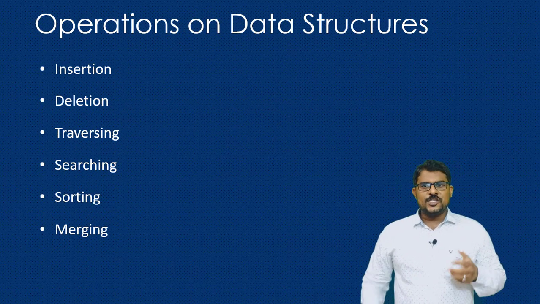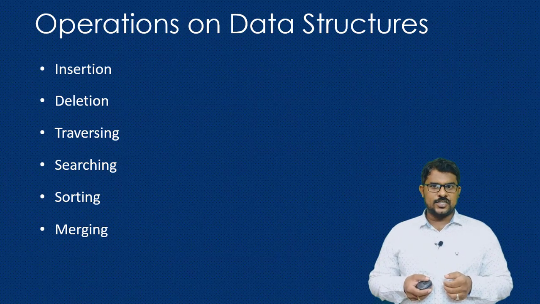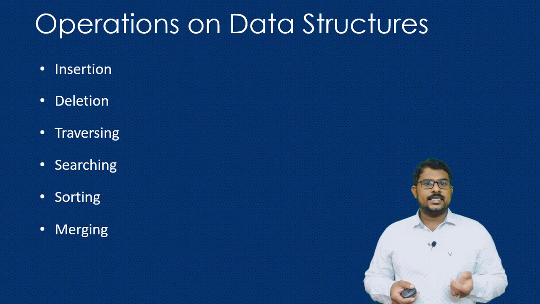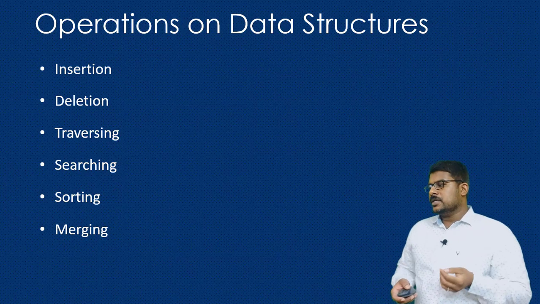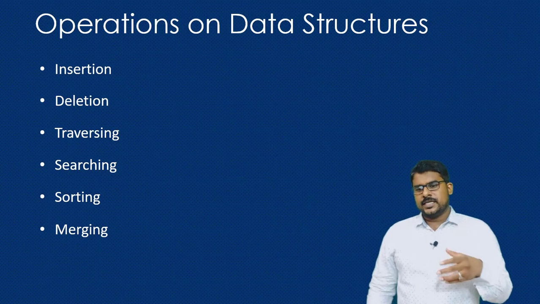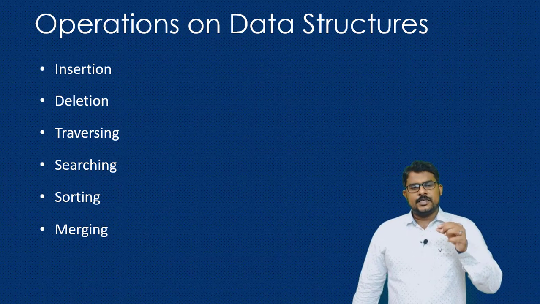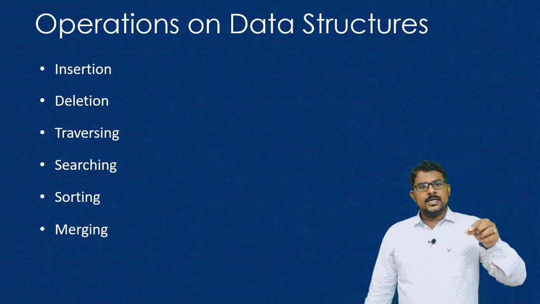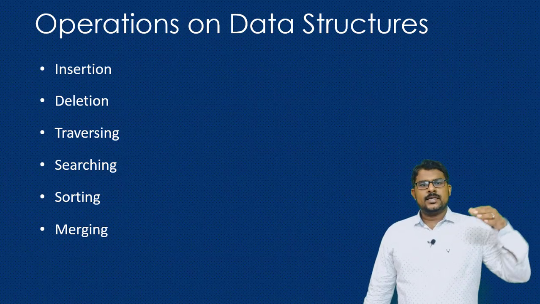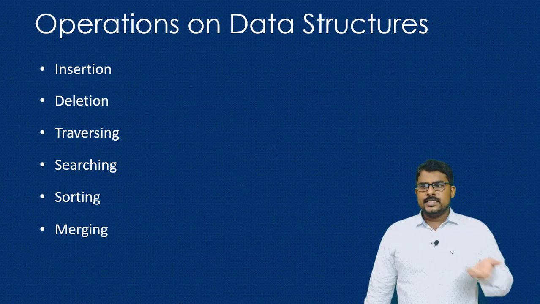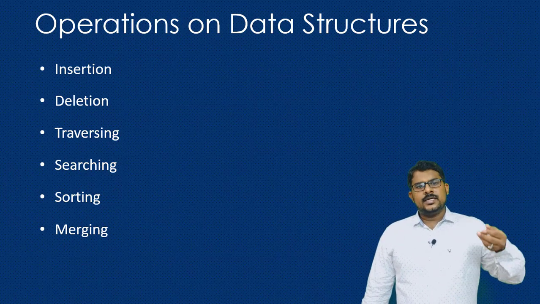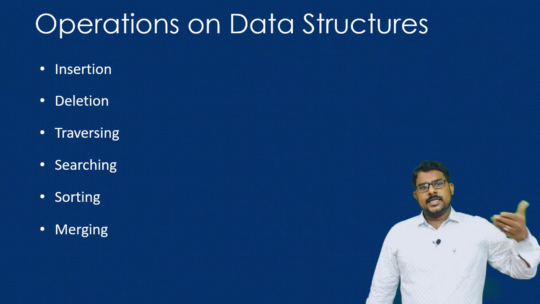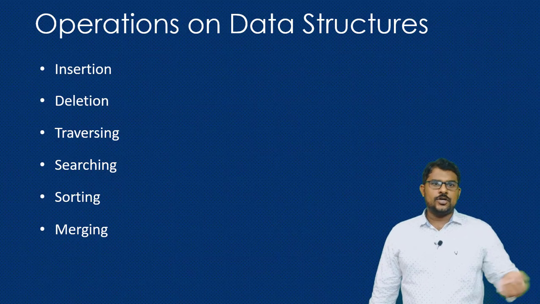Now we are going to see the operations that are associated with data structures. The first operation is insert. Here we add an element to a particular data structure. Take a student record: for a newly admitted student, his record will be added into the list using insert. Next comes delete. If a student leaves a particular organization, his or her data has to be removed, so we can remove it using the delete operation.